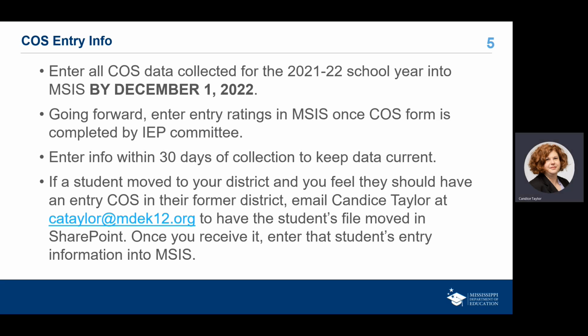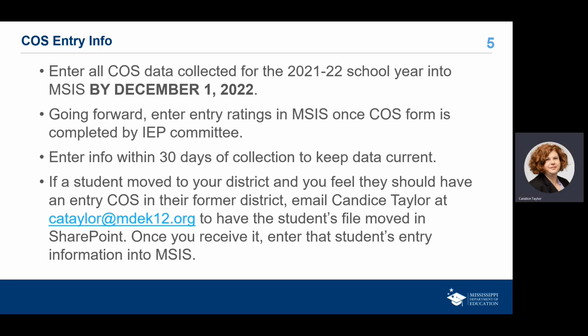Now, going forward, once we get all of our ratings done for last year and we're caught up, we're going to put our entry ratings in MSIS once the COS form is completed by the IEP committee. And I would like for you to do that within 30 days of collection. That's just kind of a monthly thing so that you're not trying to scramble and put all of your data in at the end of the school year.